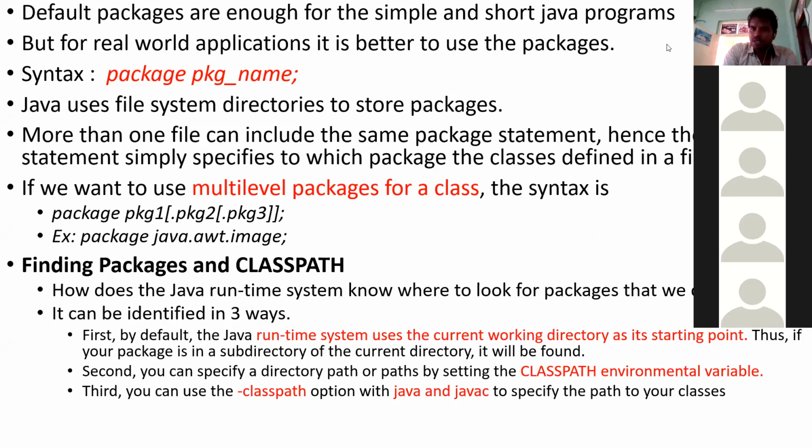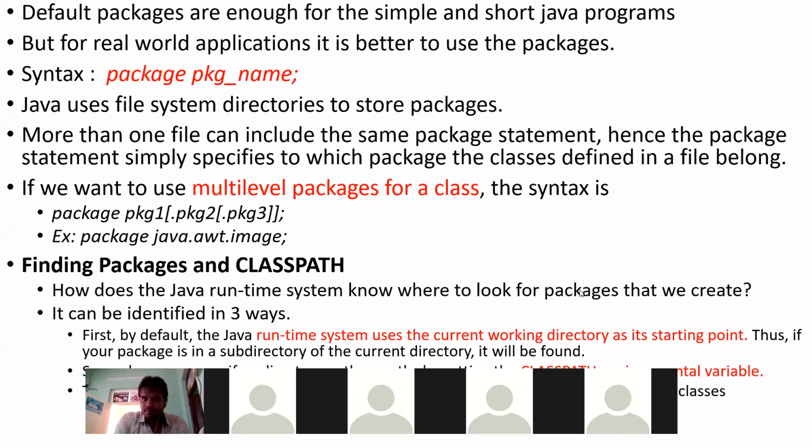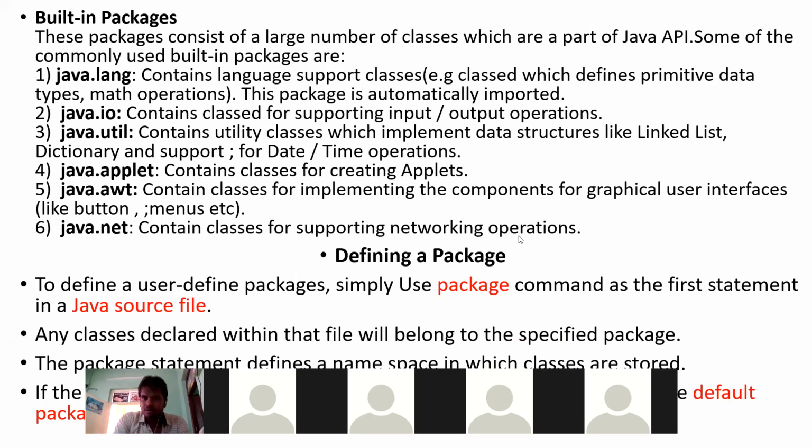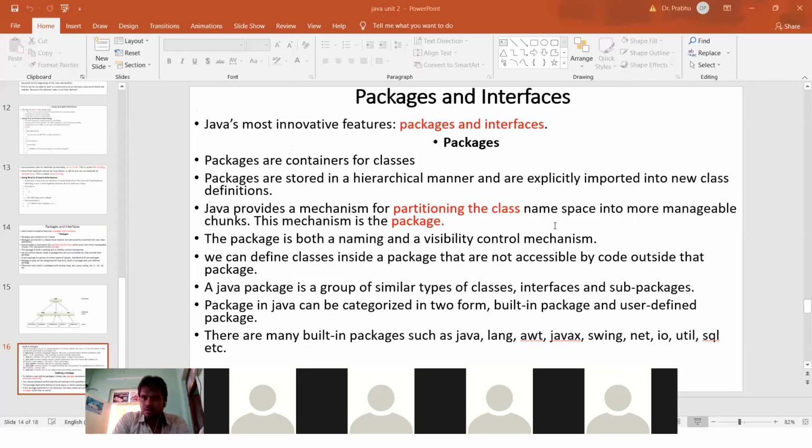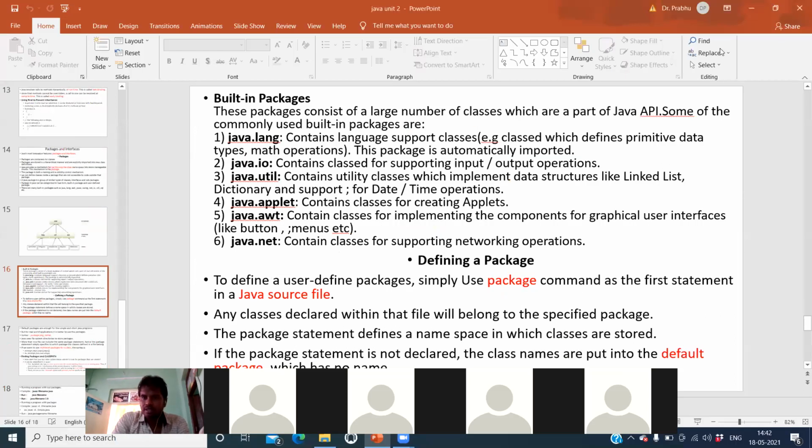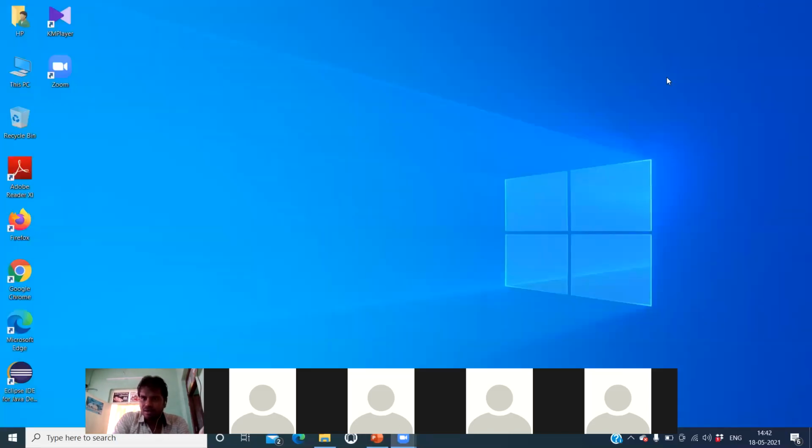Okay, let me show that execution. I hope you are seeing my computer screen.